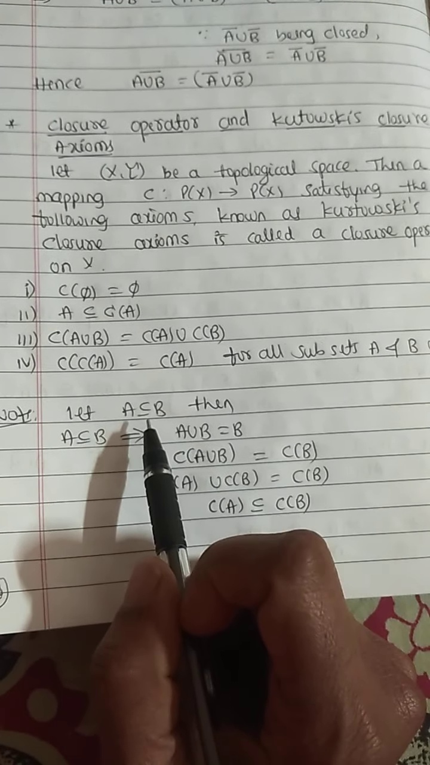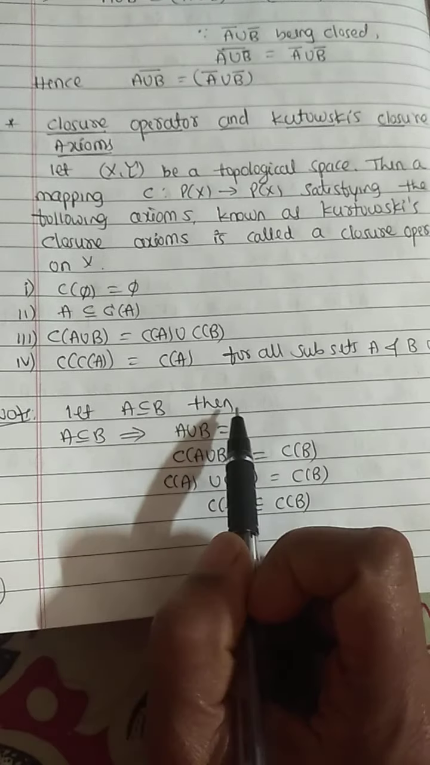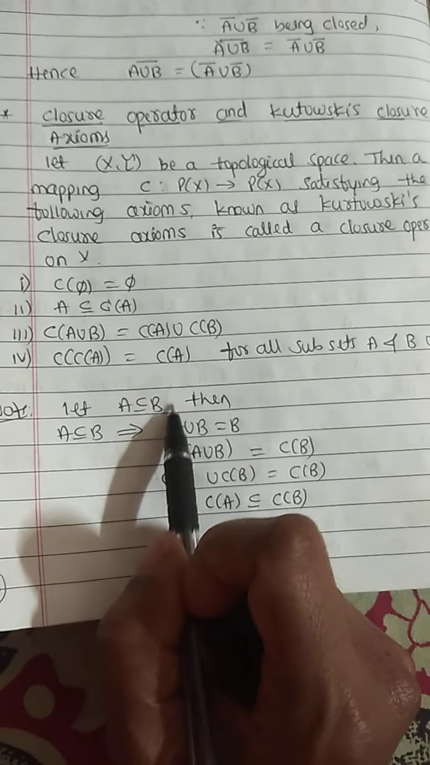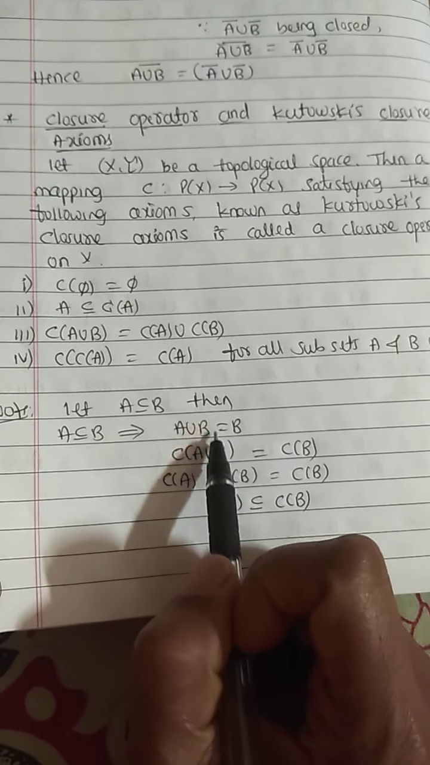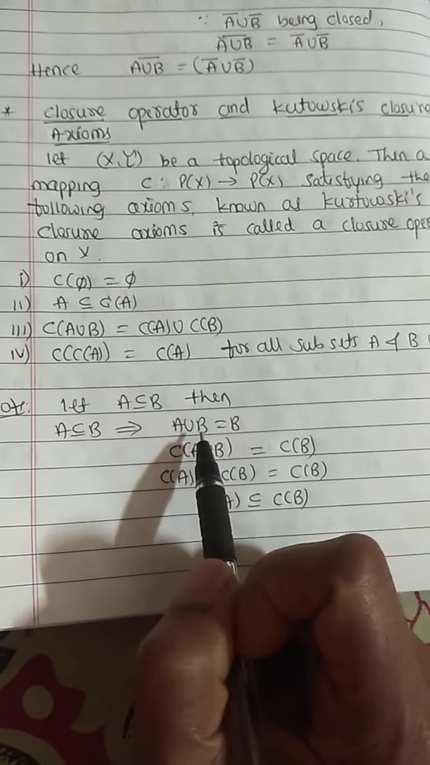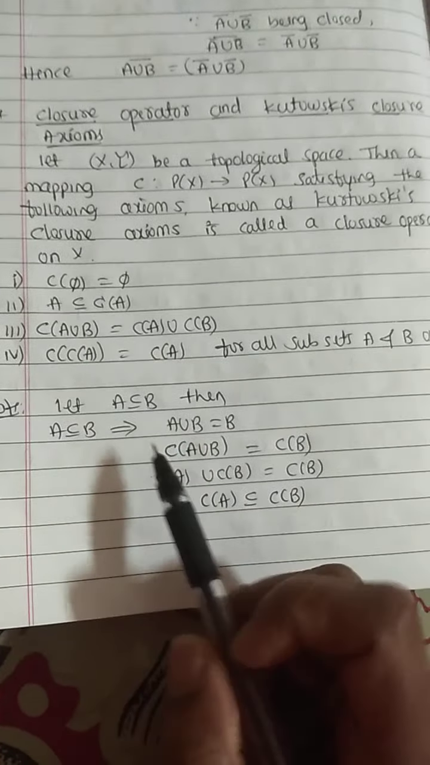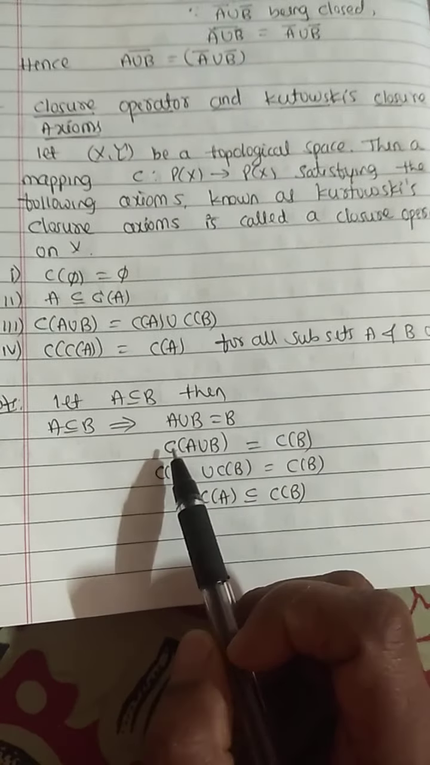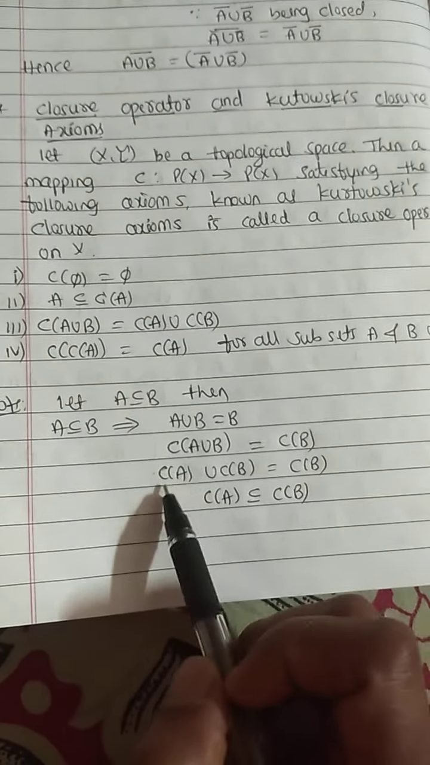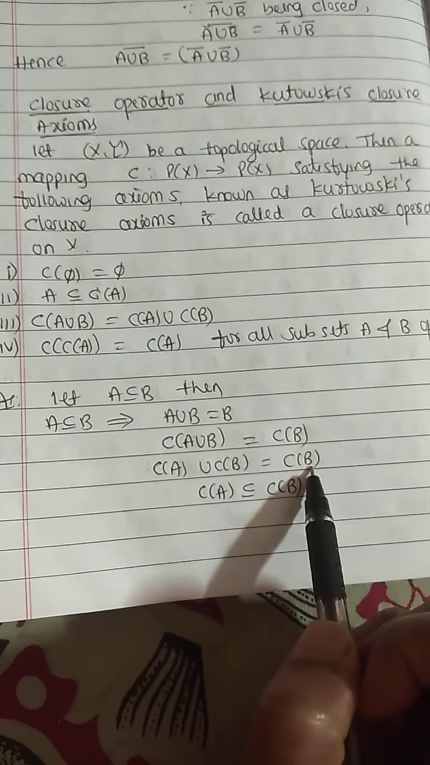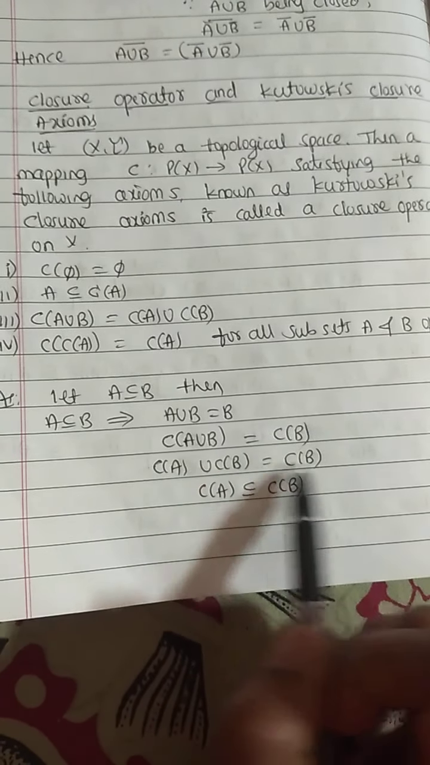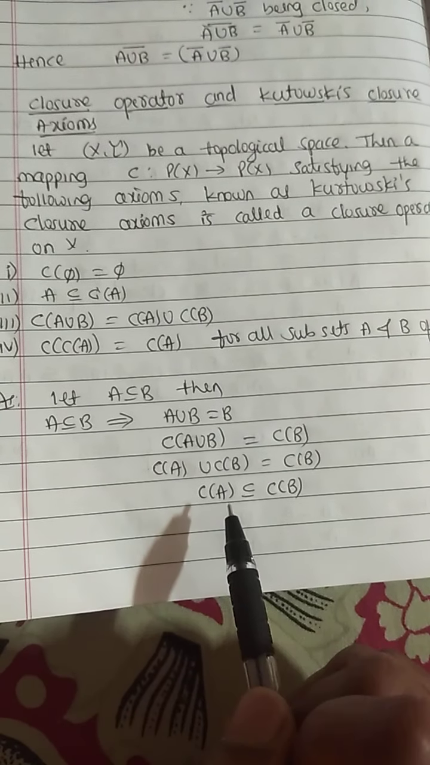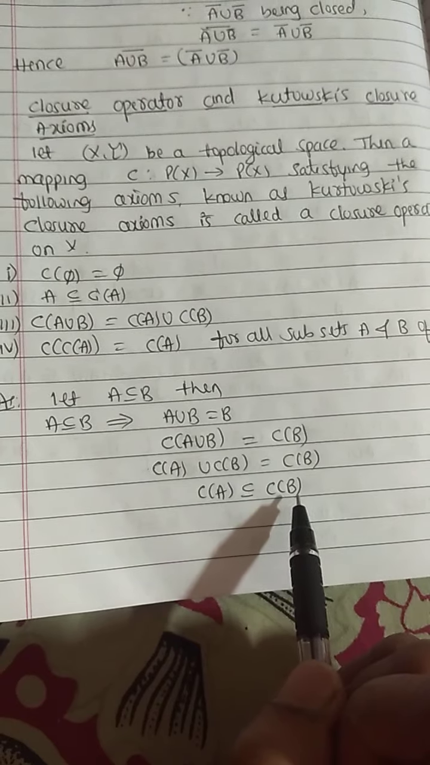Note, let A be contained in B. A is a subset of or equal to B implies A union B equals B, because B is the bigger set, and when you take the union, this will be equal to the bigger set. Next, taking the closure operator on both sides, C of A union B equals C of B. From this, C of A union C of B equals C of B. This union is equal to the biggest set, that is, C of A is contained in C of B.